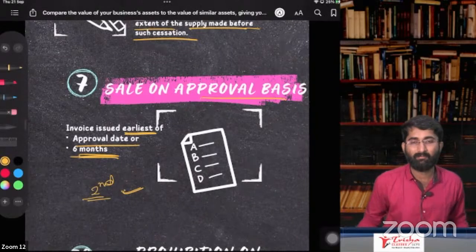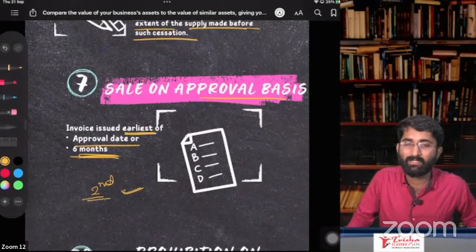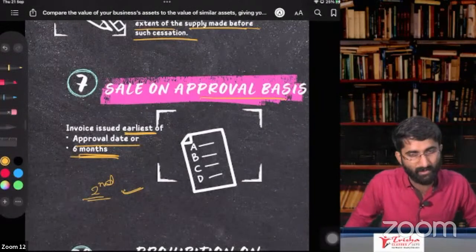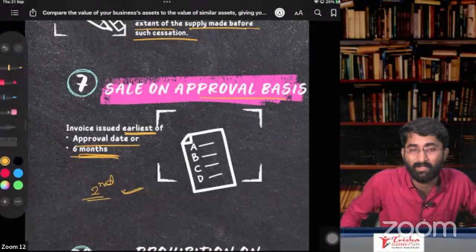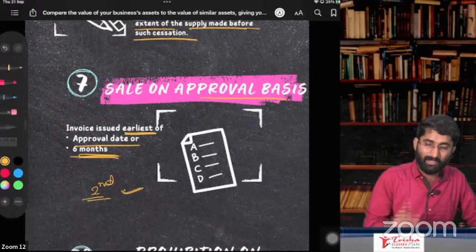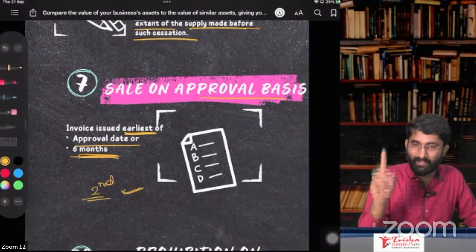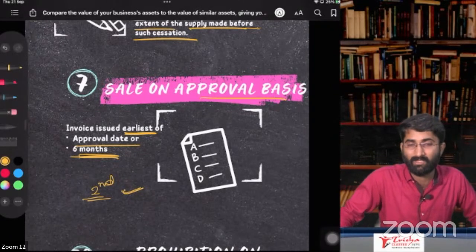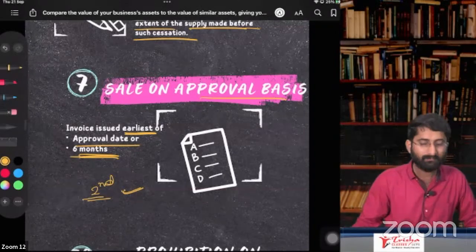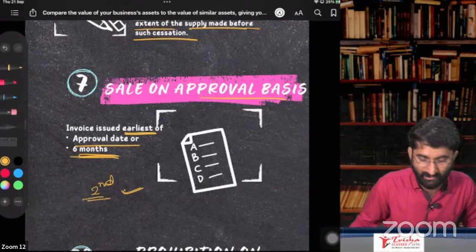That is about section number 31. Section 31, subsection 1 is in case of goods. Subsection 2, in case of service. Subsection 3, it is of condition. Subsection 4, it is about continuous supply of goods. Subsection 5, continuous supply of service. Subsection 6, cessation of the service in between. Subsection 7, that is sale on approval basis. That is about section number 31.